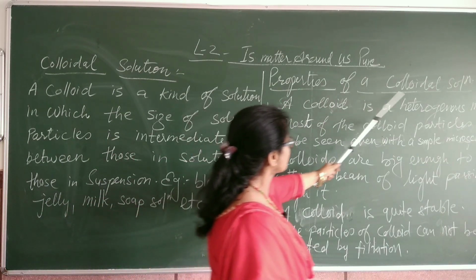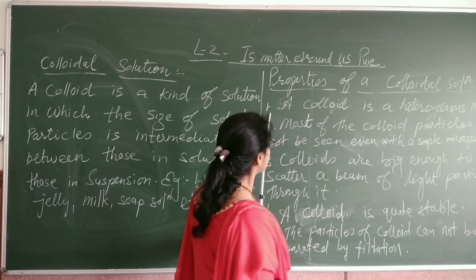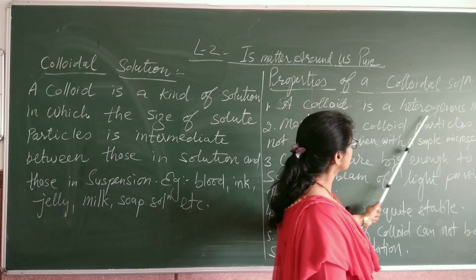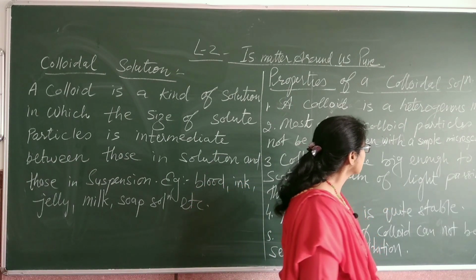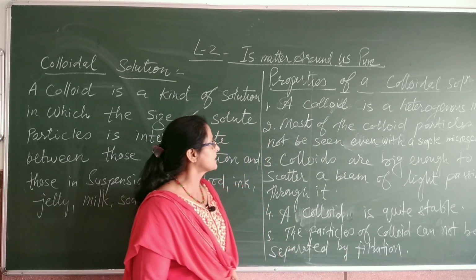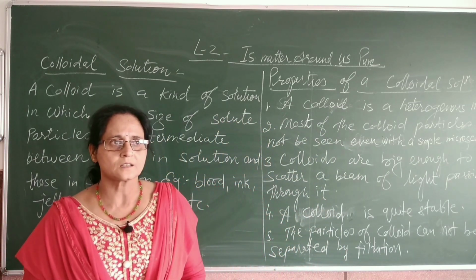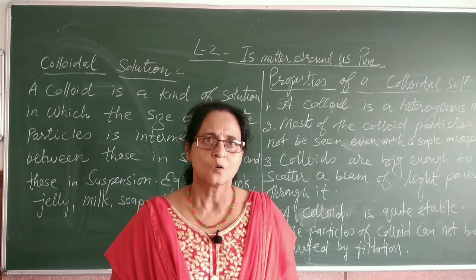Next, the properties of a colloidal solution. Number one, a colloid is a heterogeneous mixture. Children, at first appearance, the colloid seems to be a homogeneous mixture.